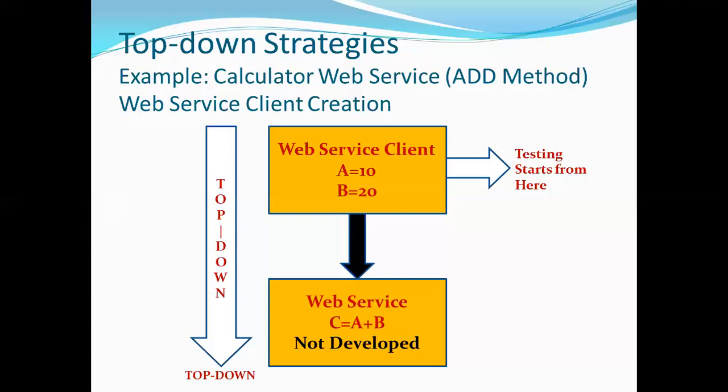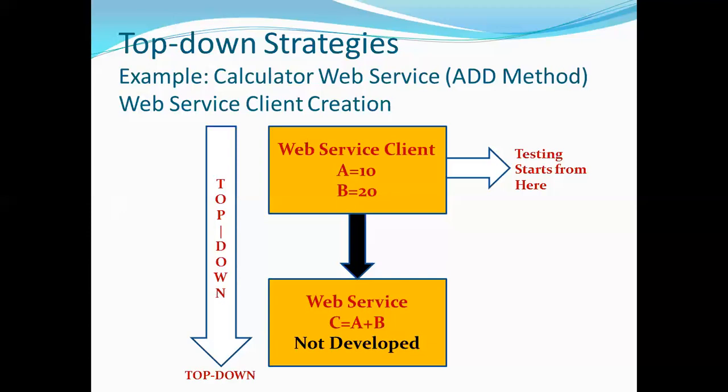In the add method, the web service client application is developed first because it is a top-down approach. The client passes the values of the two parameters, A and B. A value is 10, B value is 20. When the client module is completed, how do we test that module?